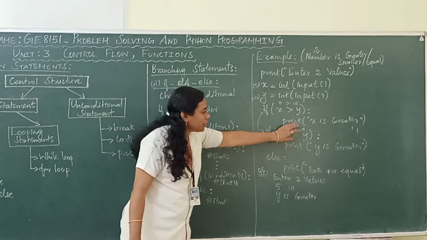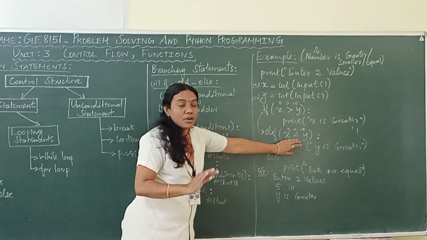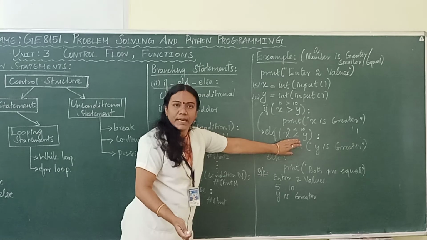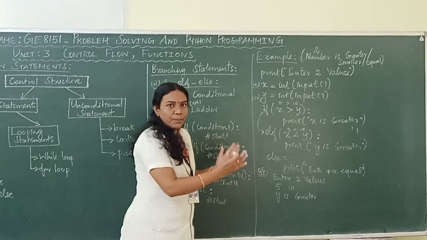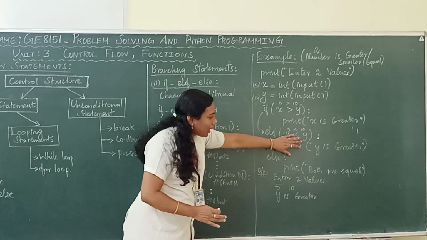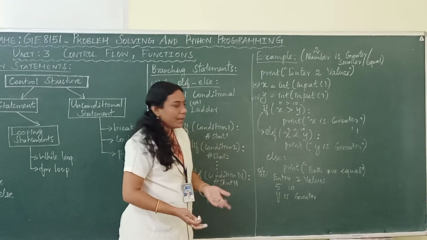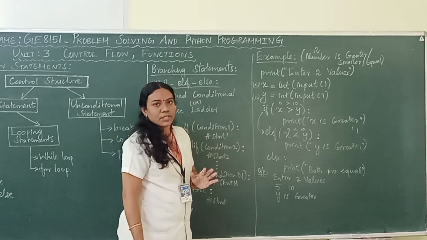So, if this condition is true, only the elif part will get executed, not the next else part, right? Whichever condition gets satisfied, that particular part alone will get executed, okay? So, according to our input, you are getting y is greater.